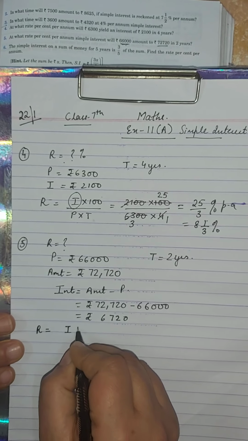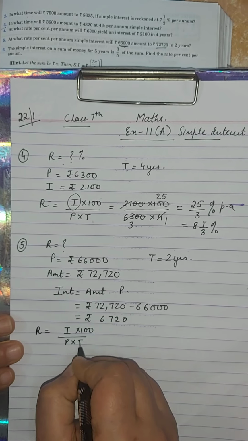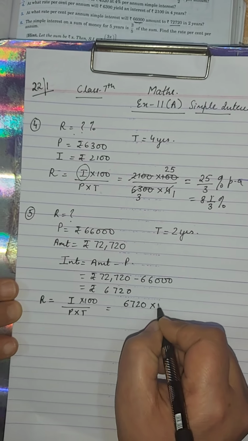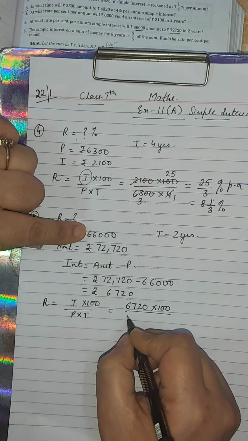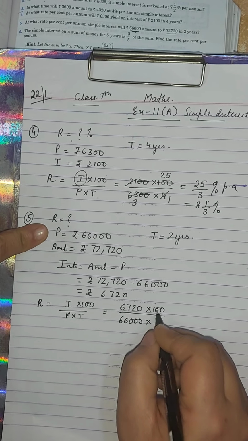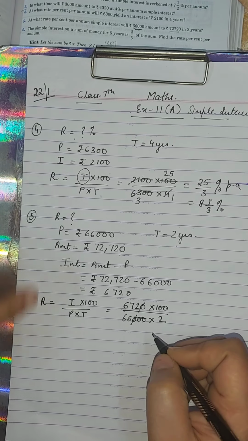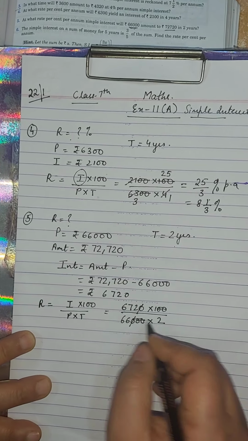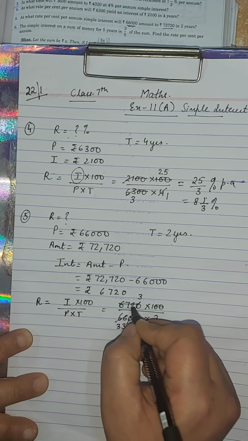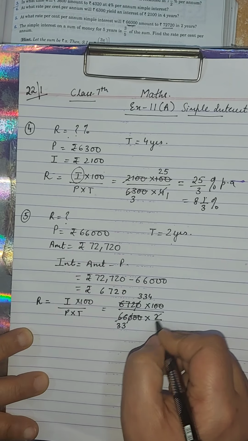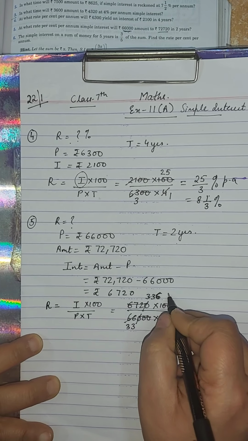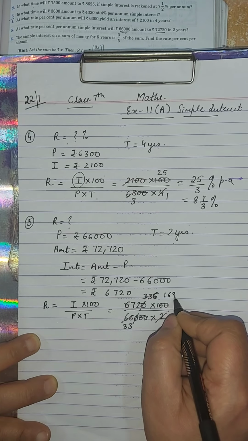Now you will use the formula of rate: interest into 100 upon P into T. So interest is 6,720 into 100 upon principal आपका कितना था? 66,000 into time period is 2 years. Here 2 zeros are cut, 1 zero, here it is cut. Now we will use the cutting. 2 3 से आपने कटा, 2 3s are 6, and 4. Now cut by 2. 2 1s are 2, 2 6 are 12 and 2 8s are 16.